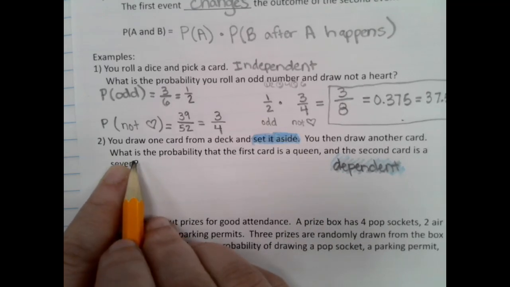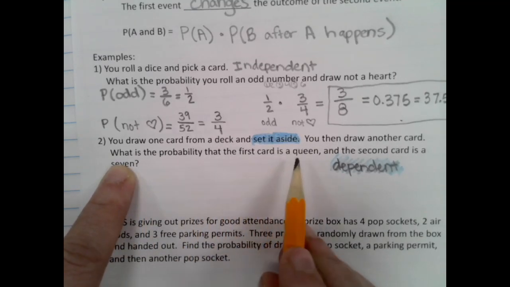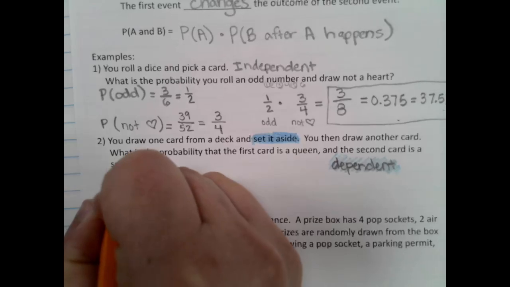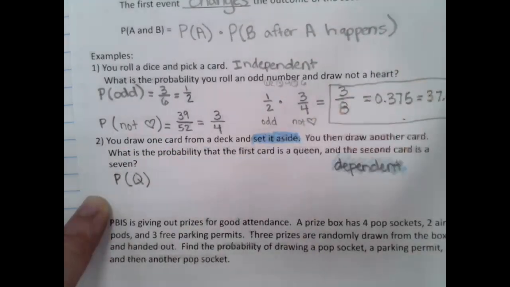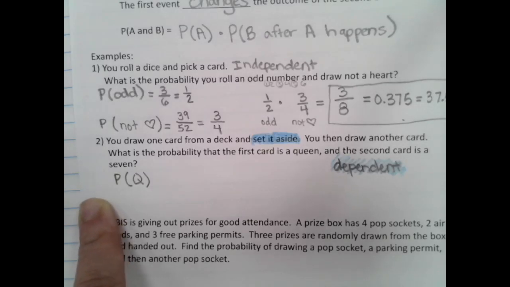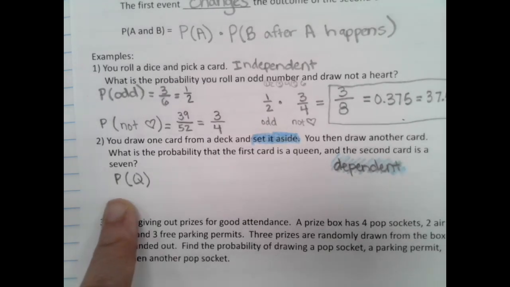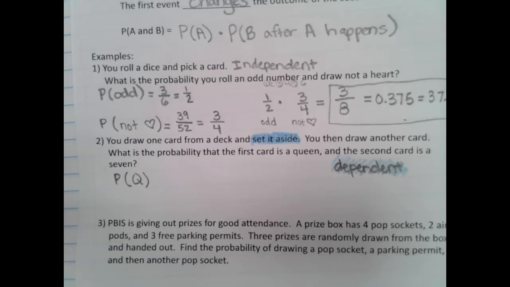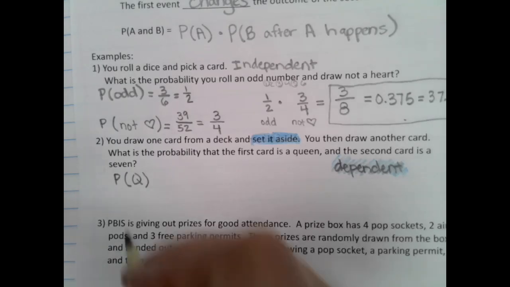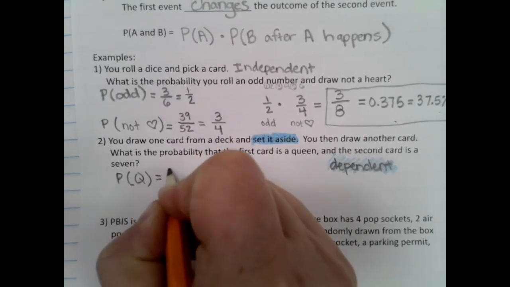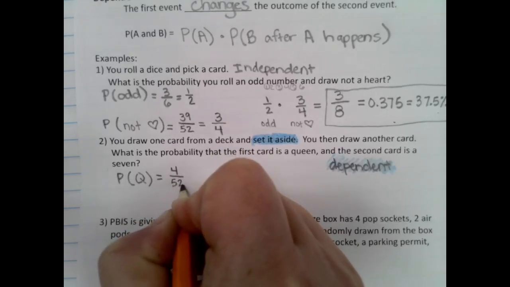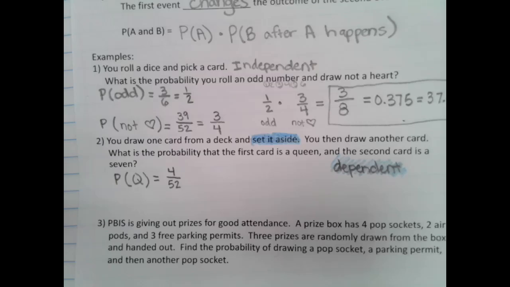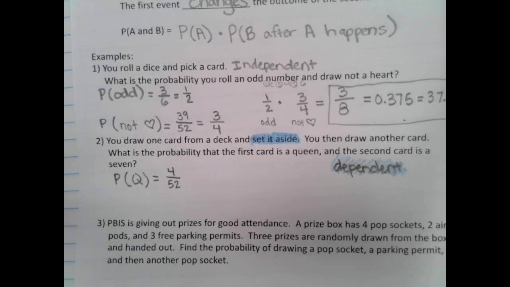Okay, first thing we need to do is find the probability that the first card is a queen. So I'm going to do my probability of a queen, or probability of Q. So how many Qs are there in a deck of cards? 4. Good, 4. There's 4 of each of those numbers. So 4 out of 52. If you wanted to simplify that, you could. I'm just going to leave it as 4 out of 52 because I'm not going to do more work until we have to.